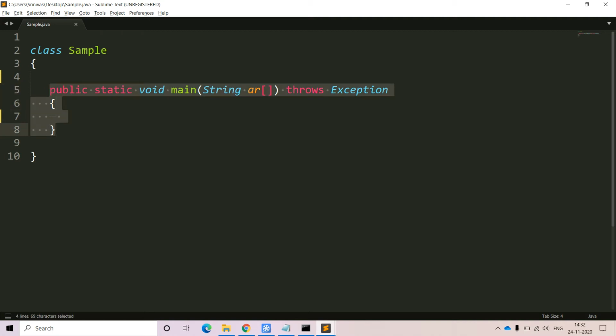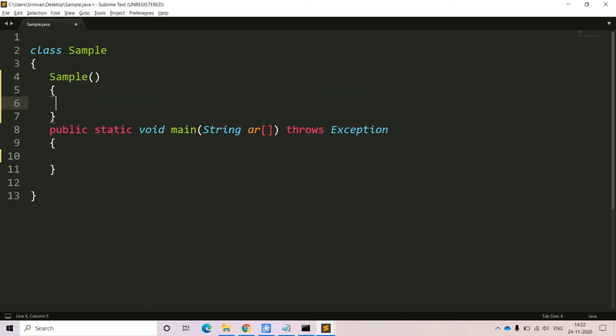Apart from the main method, nothing is here. But by default, without mentioning any constructor, for each and every class, one default constructor will be available in this format, like sample. One default constructor will be there. Here I did not provide the access modifier in front of the sample.